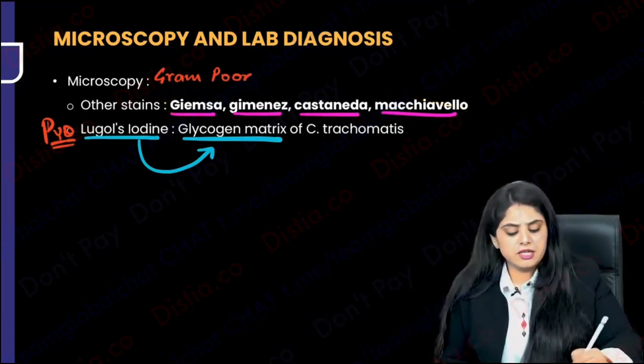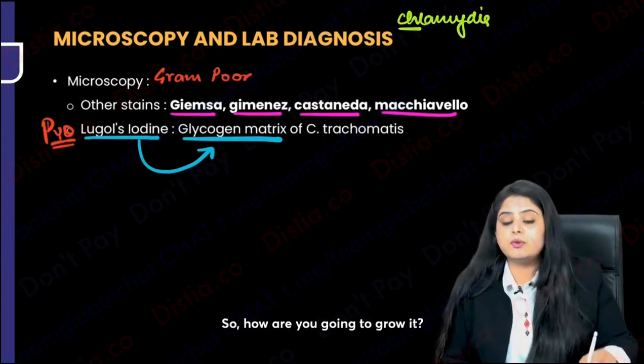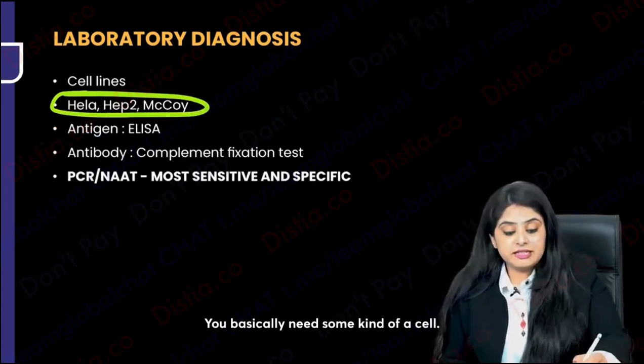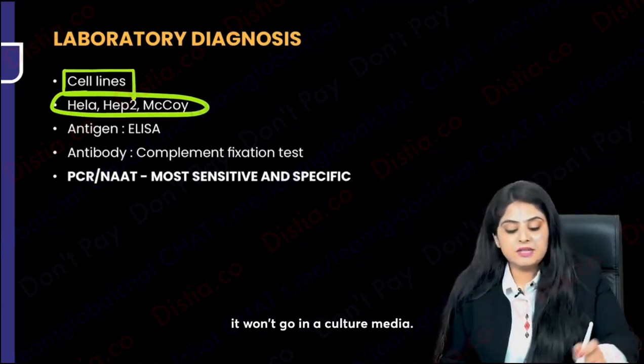Do you have any culture media? No, the first story of chlamydia was that there is no culture media because it is an intracellular organism. So how are you going to grow it? You will need cell lines: HeLa, Hep2, McCoy. You basically need some kind of a cell. It will grow in a cell only. It won't grow in a culture media.